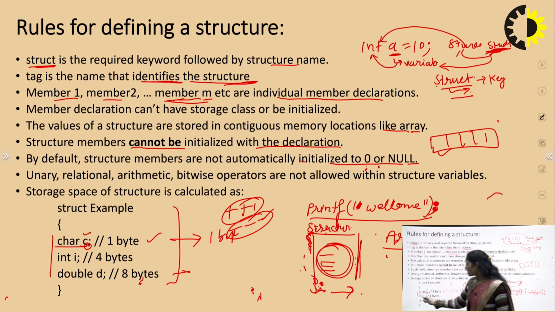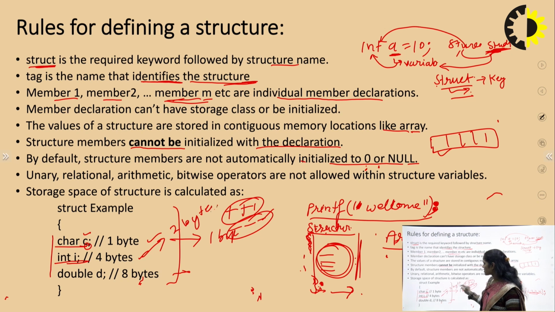An integer is considered 4 bytes. Sometimes you also see 2 bytes of storage for the integer data type. Basically it depends on the machine.